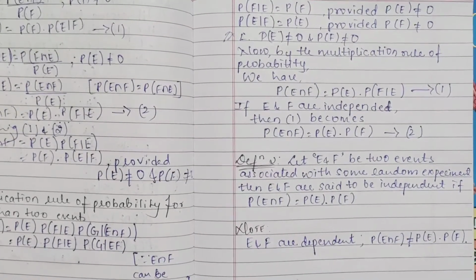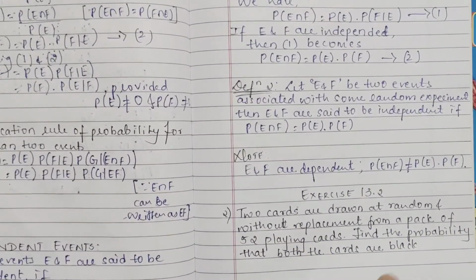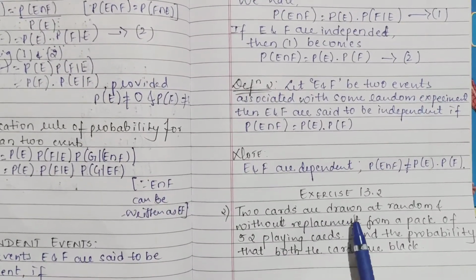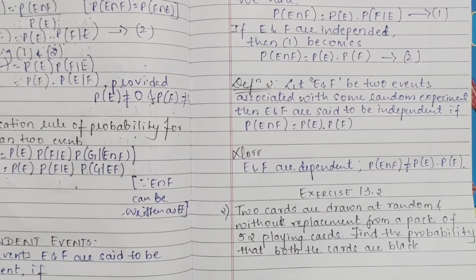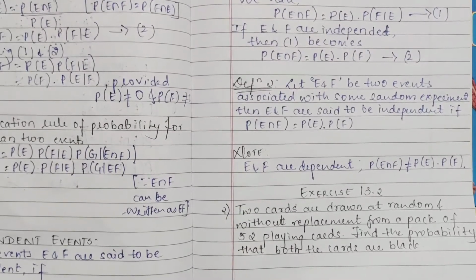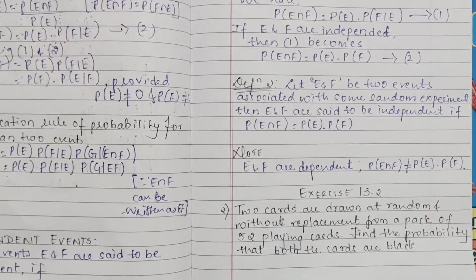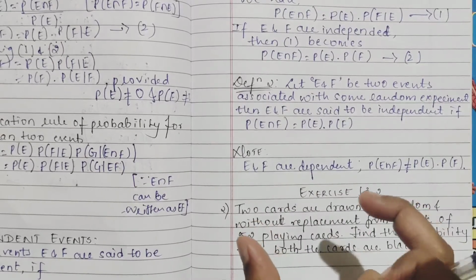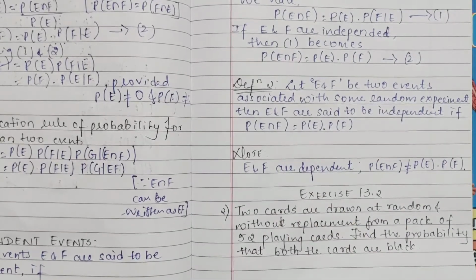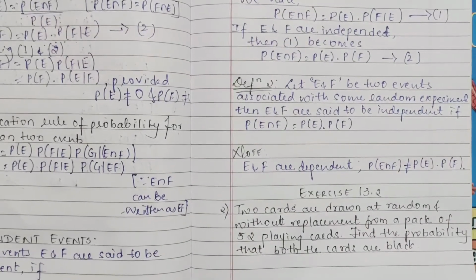We'll head to problems, as it will be better to understand. We'll proceed to the exercise part. Exercise 13.2, second question: two cards are drawn at random and without replacement from a pack of 52 playing cards. Find the probability that both the cards are black. Two cards are taken randomly without replacement from the deck of 52 cards.